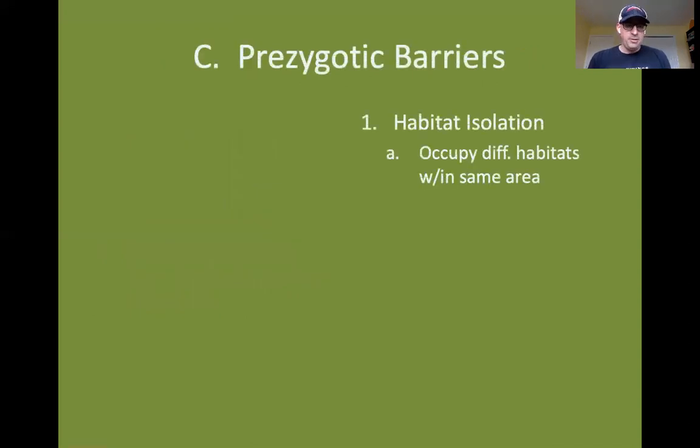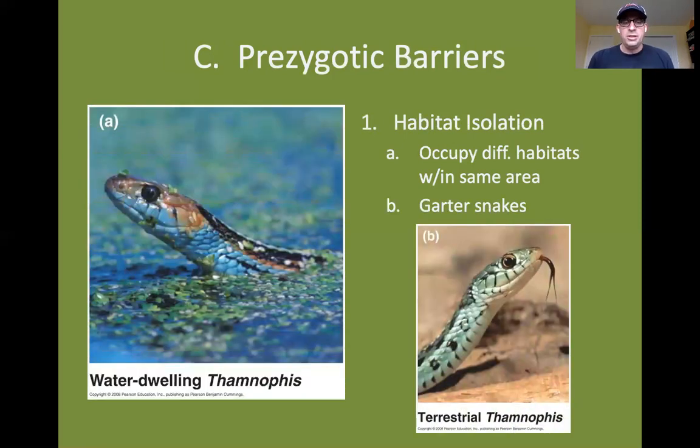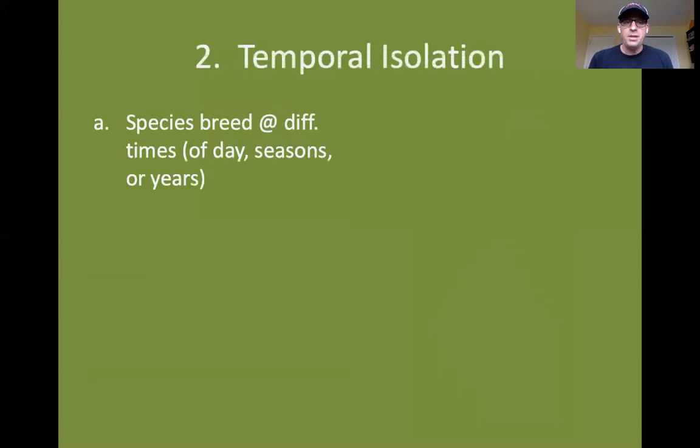The first prezygotic barrier that can exist is what's called habitat isolation, where members of two different species occupy different habitats within the same area. So we may have two different species of garter snakes where one lives in the water, one lives on land, so they never actually encounter one another in nature, so they never interbreed, so they don't produce any offspring. So that is a prezygotic barrier. It arises before they even attempt to mate.